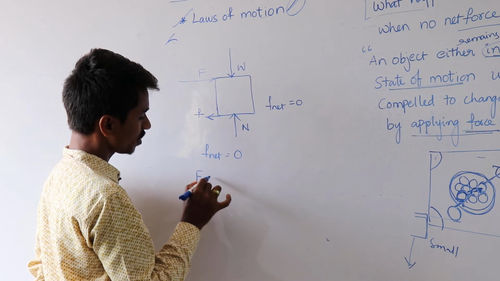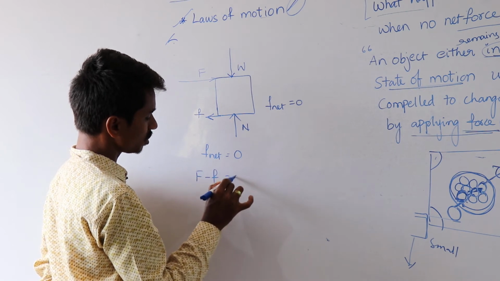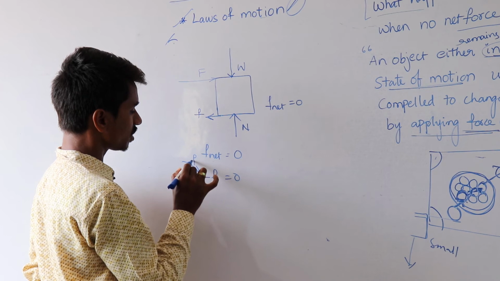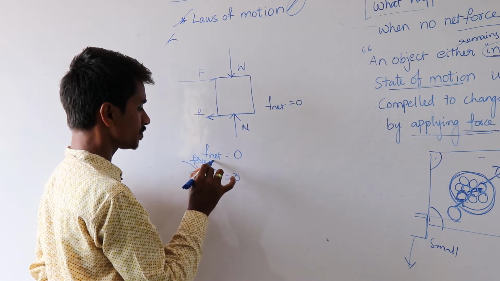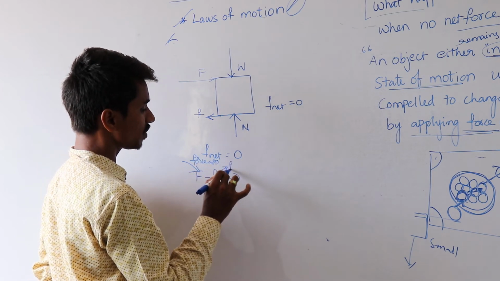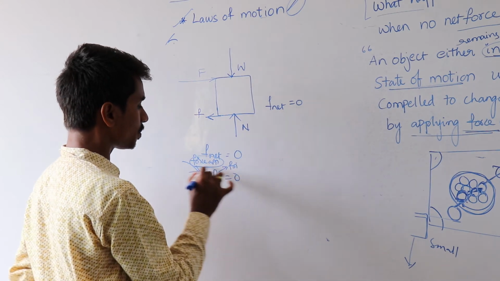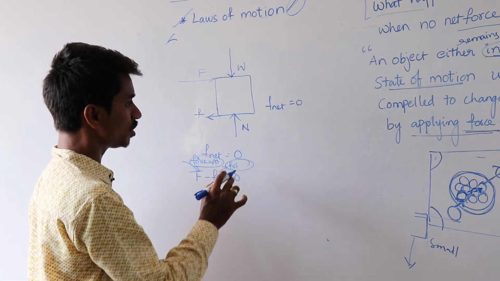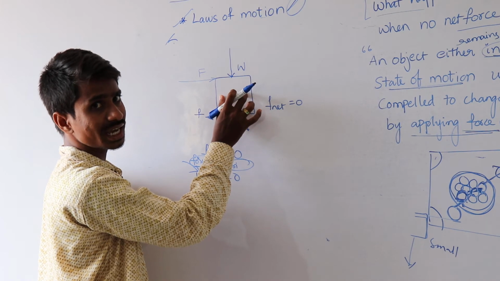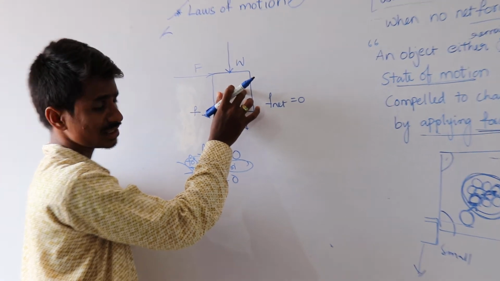That means F minus F is equal to 0. This is the force of friction, and this is the force applied by someone. Whenever the force applied and the force of friction are equal, the body must stay in a position of rest.